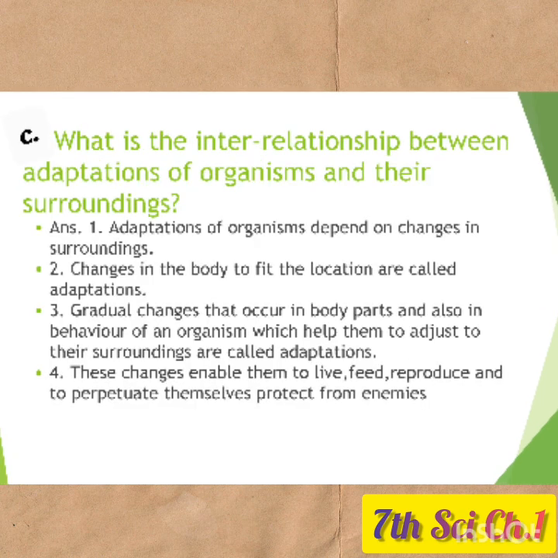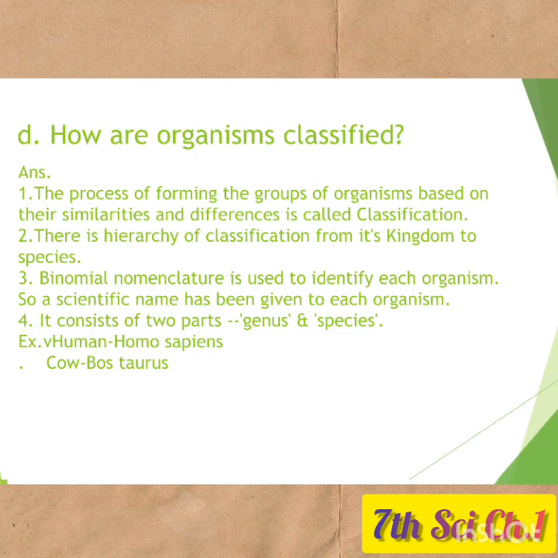Now see, what is the interrelationship between adaptations of organisms and their surroundings? First is, adaptations of organisms depend on changes in the surroundings. Changes in the body to fit the location are called adaptations. Gradual changes that occur in the body parts and also in the behavior of an organism which help them to adjust to their surroundings are called adaptations. These changes enable them to live, feed, reproduce, perpetuate themselves and protect from the enemies.